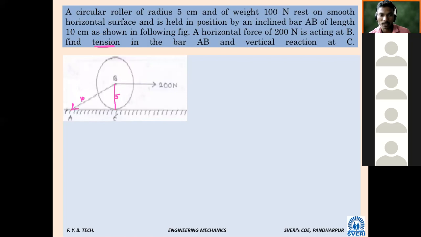And what will be the angle at point C? 90 degree. Now two distances are given. AB is given 10 and BC is given 5. So what you can say from this? Angle is 30 degree.